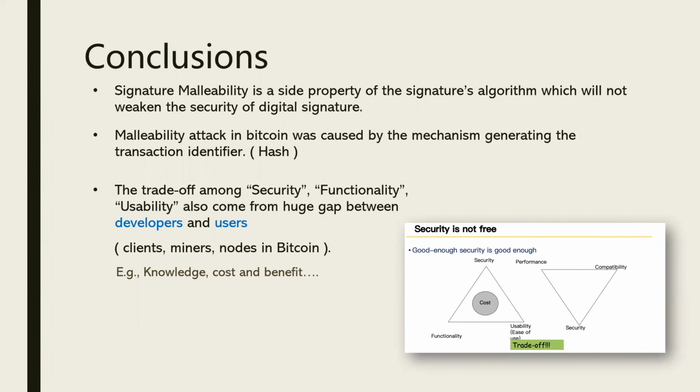And if a client's wallet frequently updates its database, it will notice its original transaction has been confirmed. However, the reality is different from developers' view, since the users are not that tech-savvy or aware of all the vulnerabilities of the system or all the precautions needed to be taken. Even after the developer provided a secure solution, users might still not want to use it. This leads to our final conclusion. To reach cybersecurity, the trade-off between what developers want and what users want is the crux that needs to be taken care of.